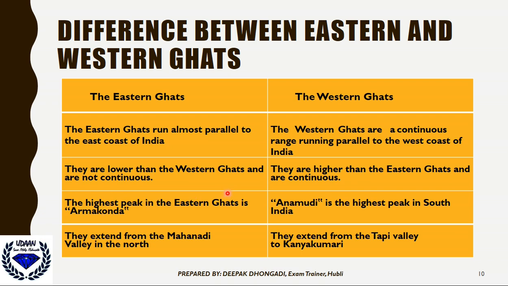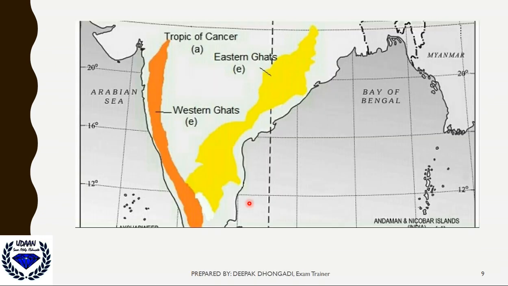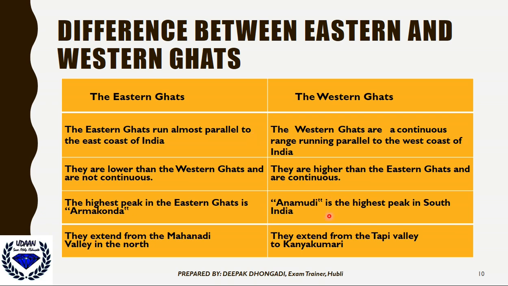The highest peak in the Eastern Ghats is Armakonda. So in Eastern Ghats we are having Armakonda, and the Anamudi. Anamudi is the highest peak in South India. So not only in Western Ghats, in the entire South India we are having Anamudi. That is the highest peak. That's so much height it is.